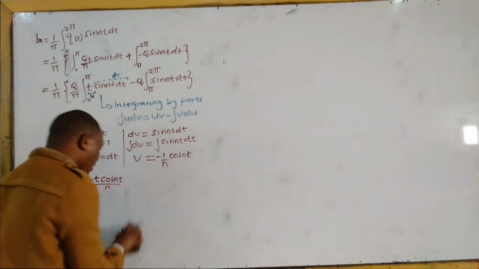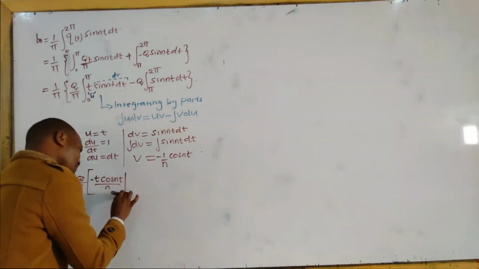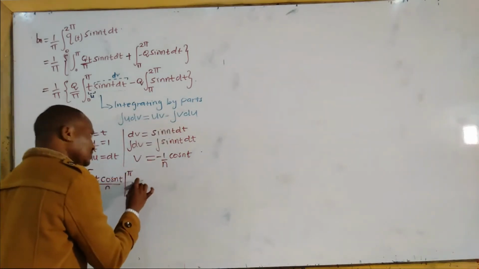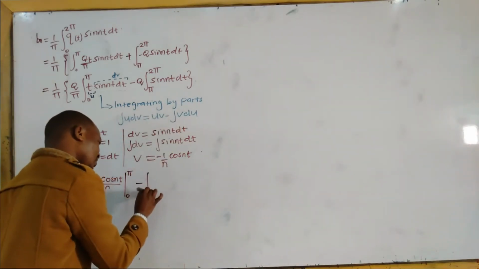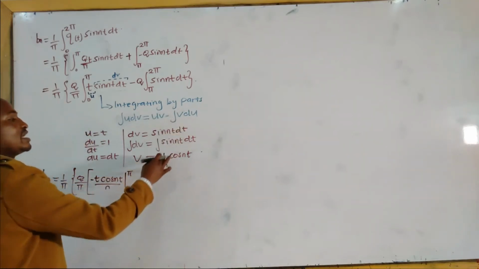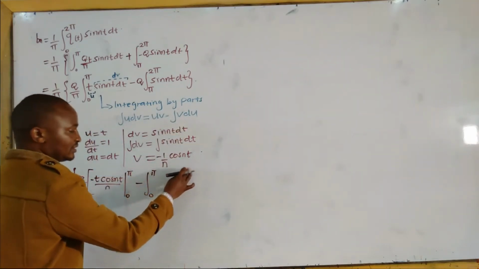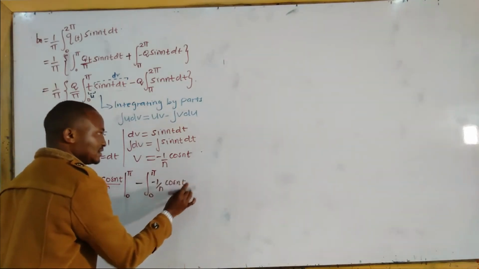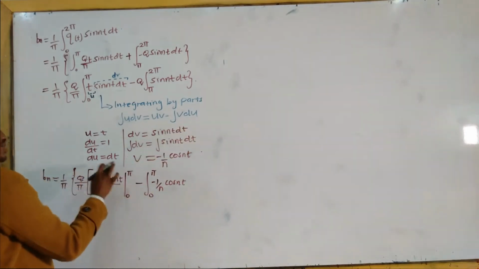Having finished the integration, we are ready to apply the limit, minus integral from 0 to pi of v, which is negative 1 over n cos nt, du, which is dt.